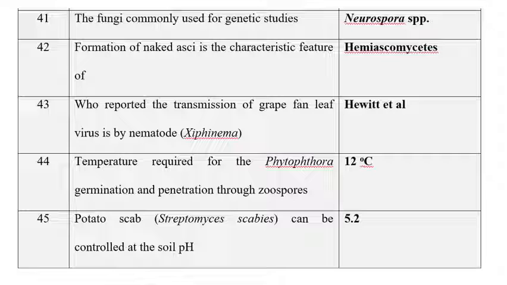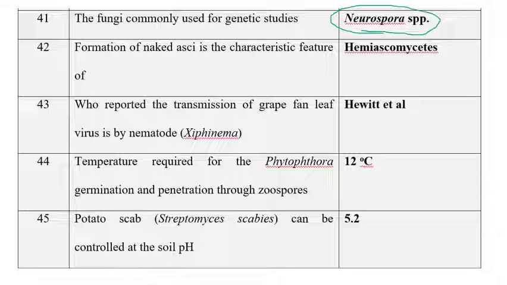So the next one is the fungi commonly used for genetic studies. Neurospora is a fungus used for genetic studies, and another fungus also used is Aspergillus. But mainly in fungi, Neurospora is used in genetic studies. If you take bacteria, Agrobacterium is used in genetic studies. If you take viruses, tobacco mosaic virus and cauliflower mosaic virus are the two viruses used in genetic studies. If you take nematodes, Caenorhabditis elegans acts as a genetic model organism.